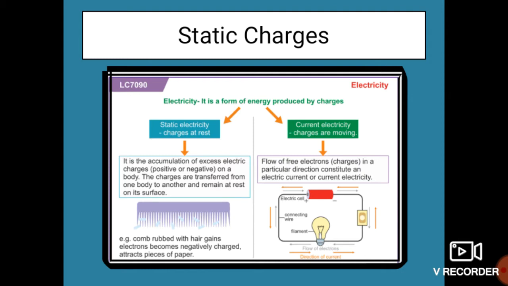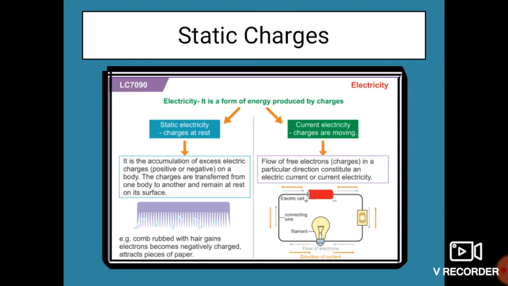So we have seen all these topics regarding charges. We have also seen certain experiments, some practicals, which contain information about static charges.